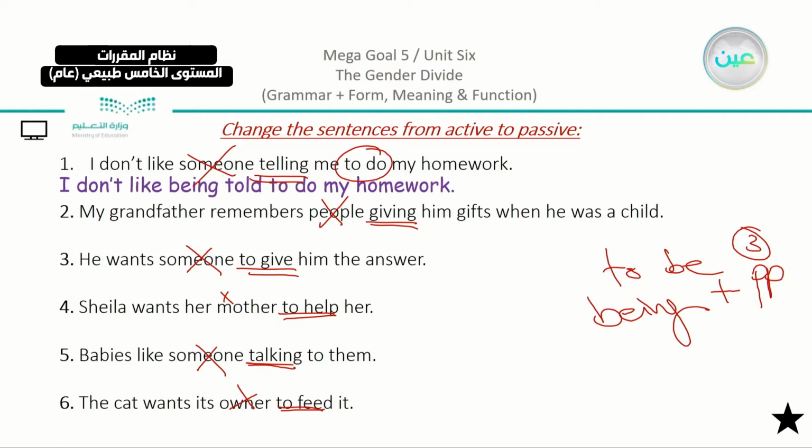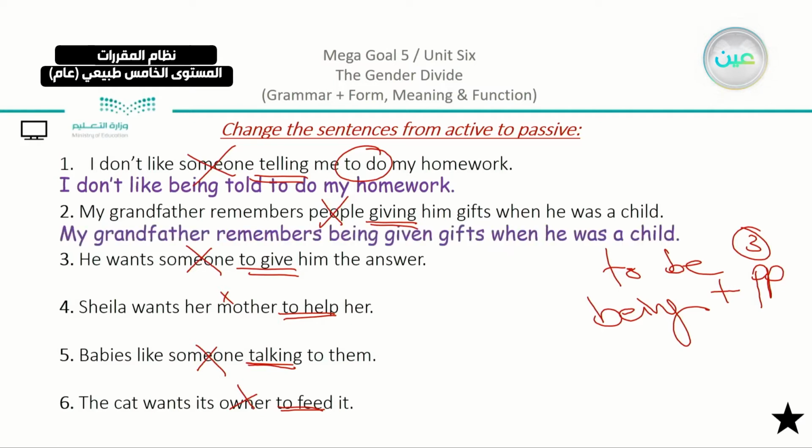After that, we have, my grandfather remembers people giving him gifts when he was a child. We can change it and say that my grandfather remembers, we ignored people, and we have being. Why being? Because there was an -ing, the gerund. After that, we turned give into the past participle, given, and completed: gifts when he was a child.